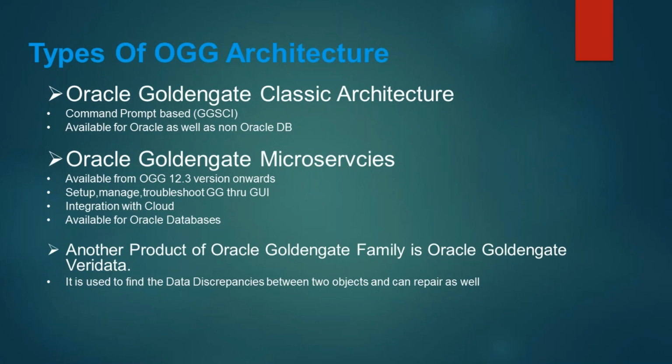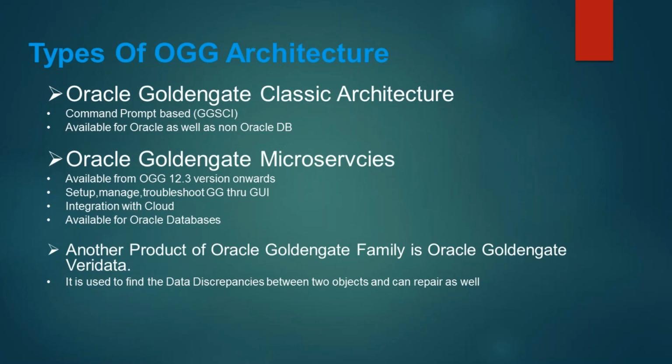What you can do is create a Veridata job; you can install Veridata on top of Golden Gate, and it can identify what all records are discrepant, and if you want to repair those discrepancies, it can repair them for you as well.